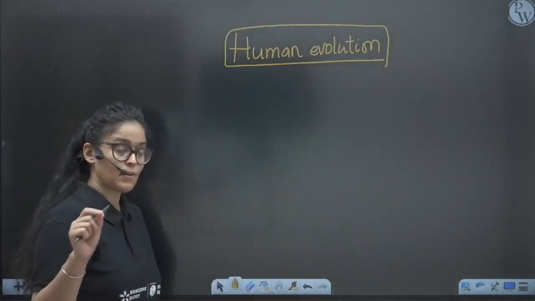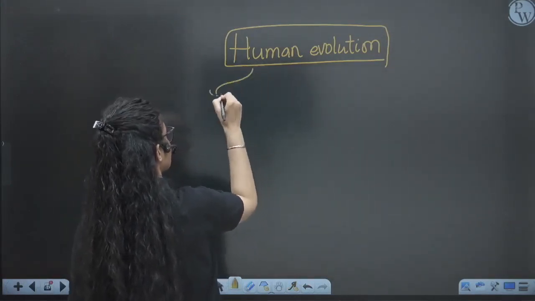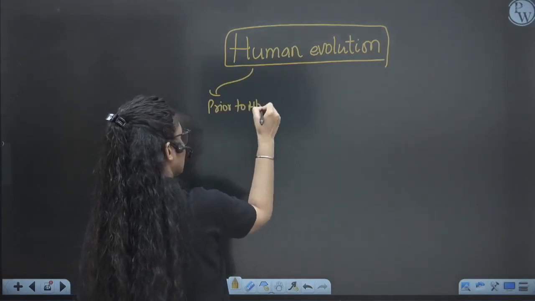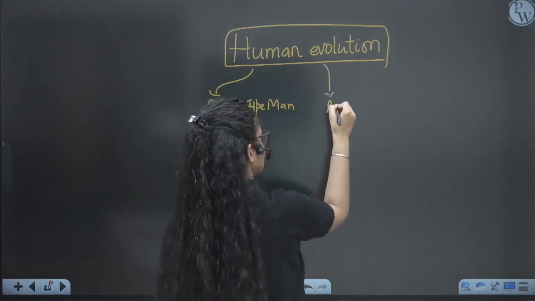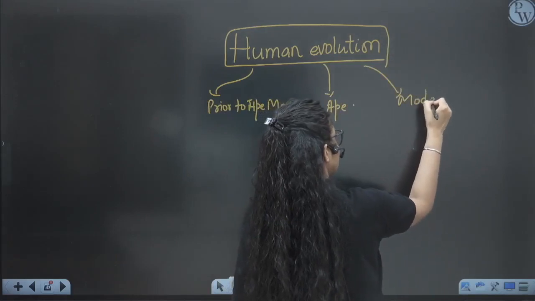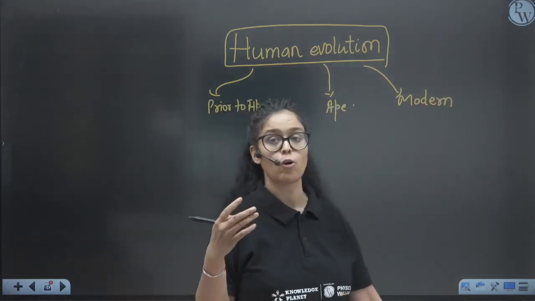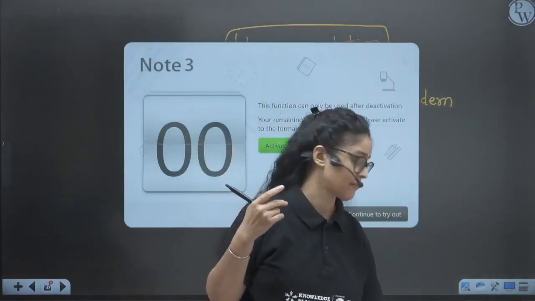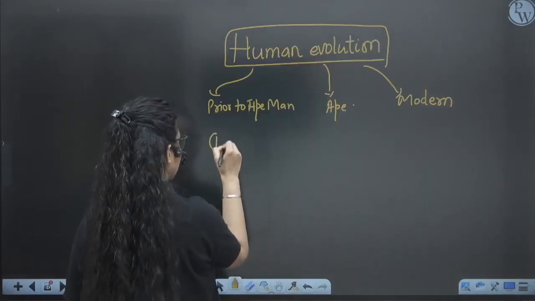So when we talk about human evolution, it has three parts. Prior to ape man, meaning before ape man, right? Then we have the ape man, and then we have the modern man. So man has three categories, right? They are what we call hominids, or you can say fossils. We have got different fossils of these animals, right? So let's start with the prior to ape man.